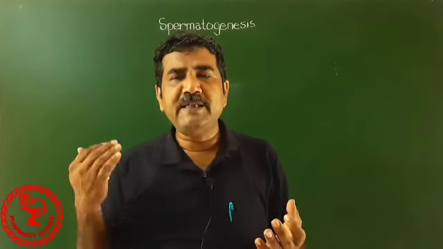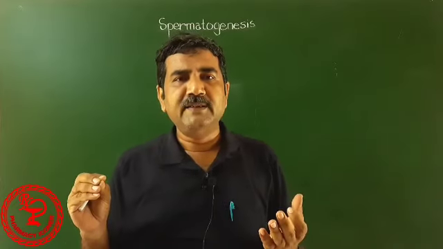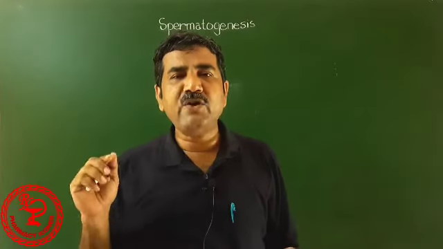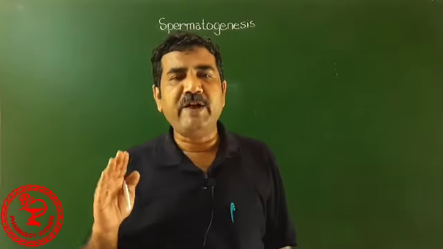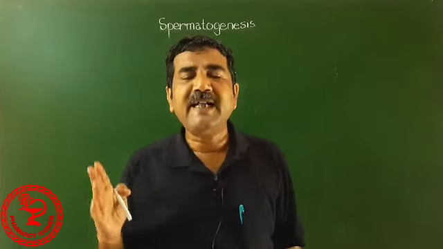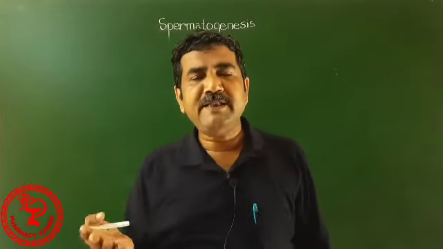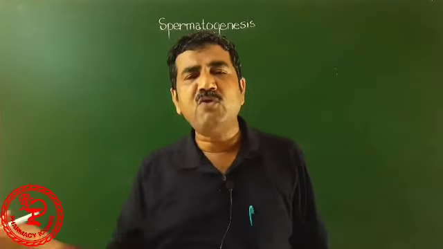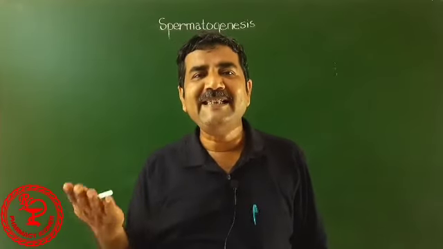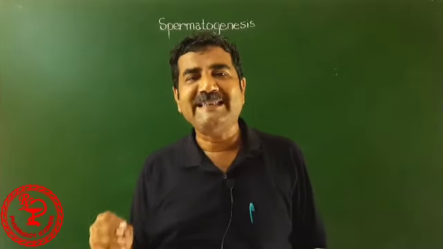Now, under the influence of these hormones, spermatogenesis occurs after the puberty at the age range of 10 to 14 and in an average age of 13 years. Spermatogenesis occurs throughout the life. However, with the increase in age, sperm production decreases.